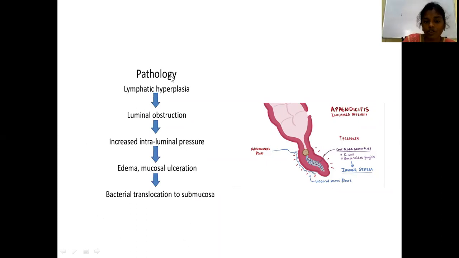So the pathology is hyperplasia of the lymphoid follicles, which causes luminal obstruction. With that, there will be increased intraluminal pressure, edema, mucosal ulceration, and translocation of the bacteria into the submucosa.